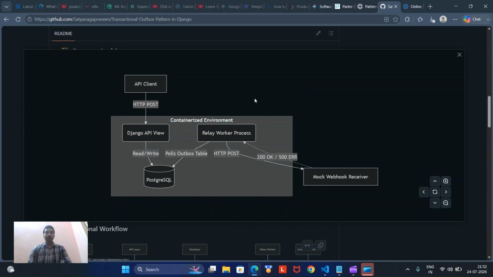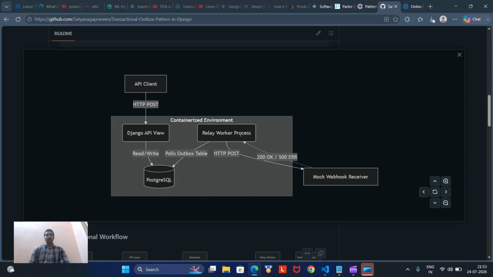So yeah, this is our architecture. The client sends a request to our API, which is a POST request, and the Django API view will handle the request. If the insert is successful, it will write to our PostgreSQL database. If it is not inserted, then it will not insert into our other table, the outbox event table. Once it has been saved to our PostgreSQL,